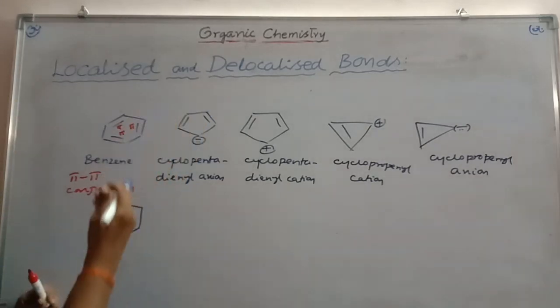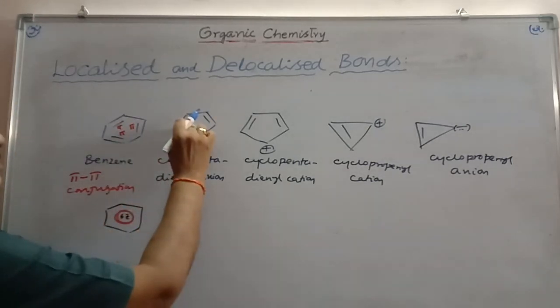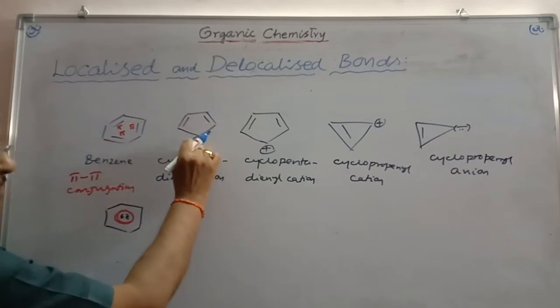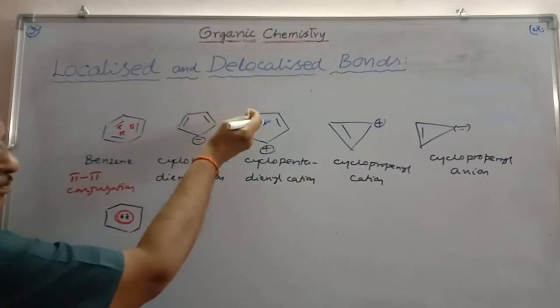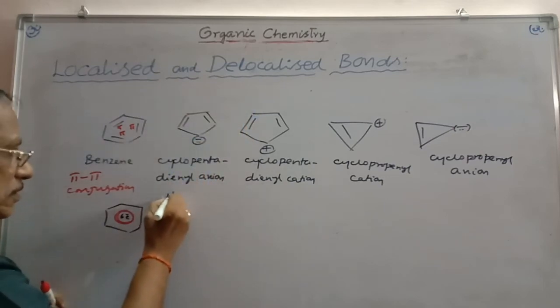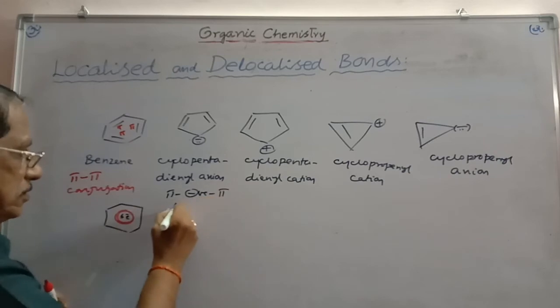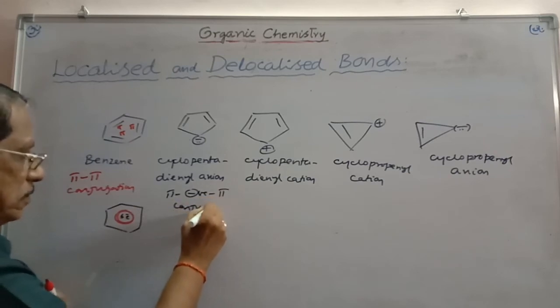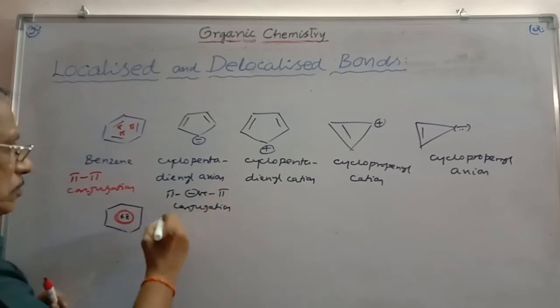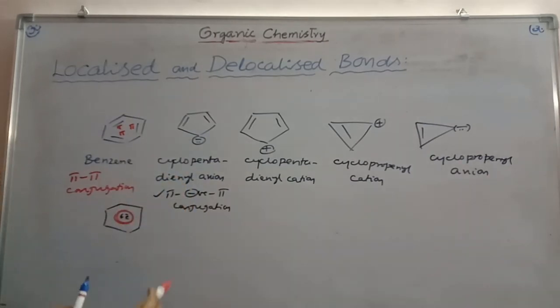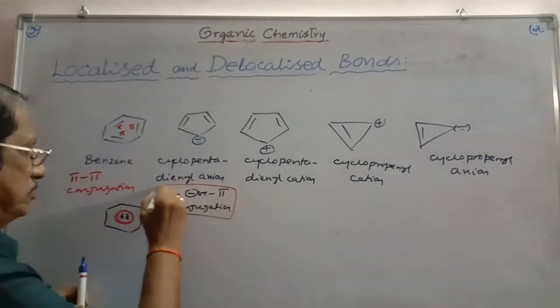And here, if you take a negative charge in conjugation with the pi bond, and in conjugation with the pi bond once again, that means pi negative charge conjugation is there. So here also delocalization takes place.